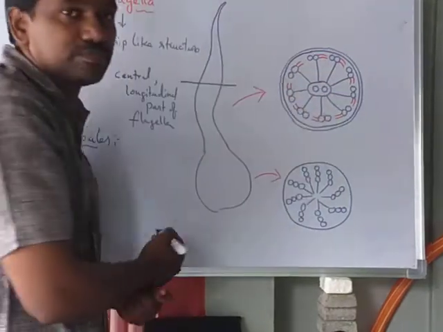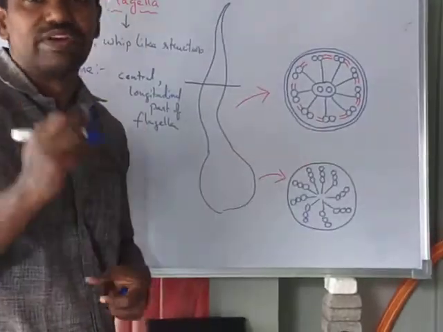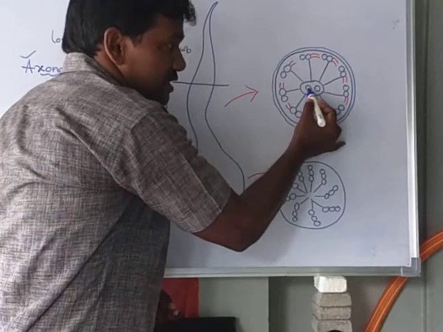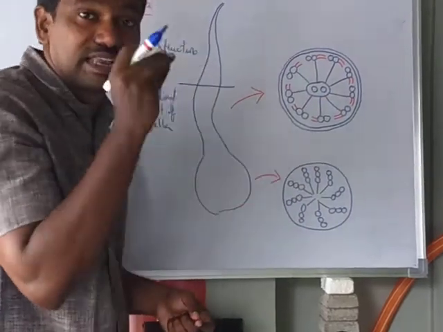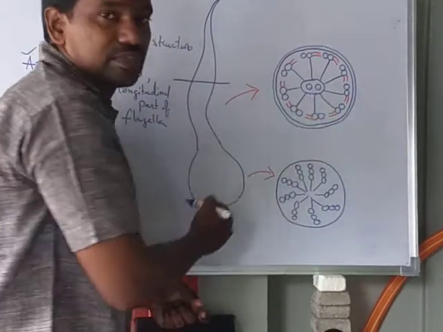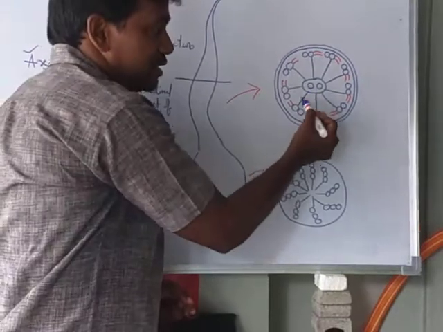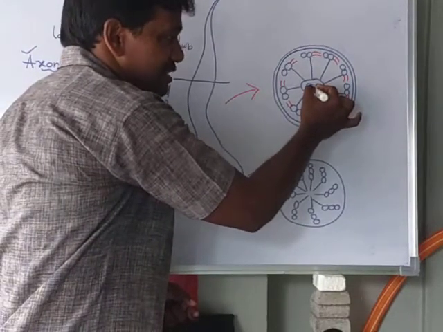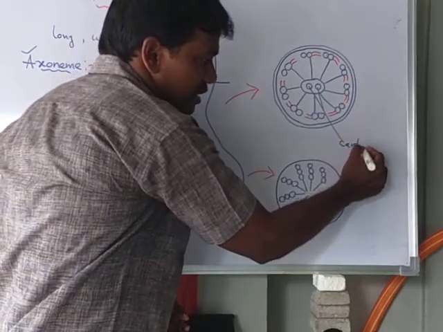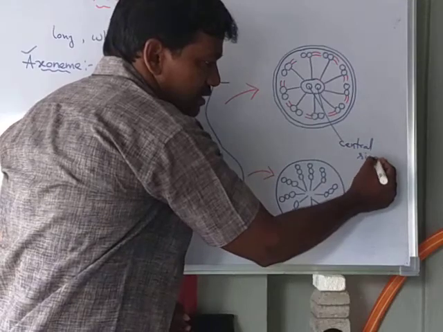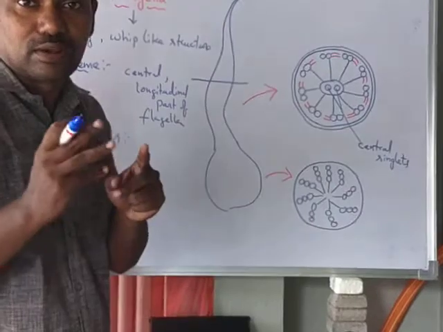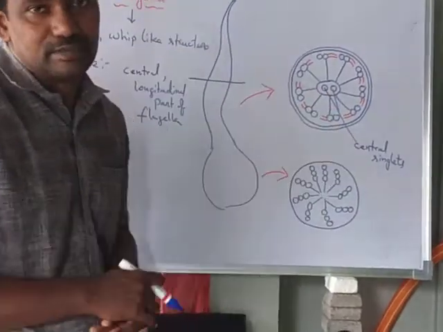The microtubules are arranged in two ways. Two microtubules are arranged in the central region. They are separated and not fused to each other. So they are called central singlets.